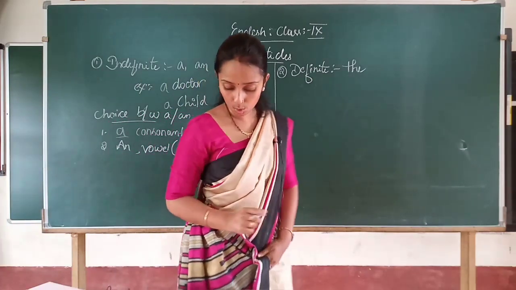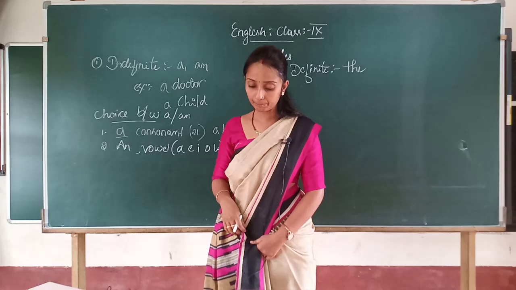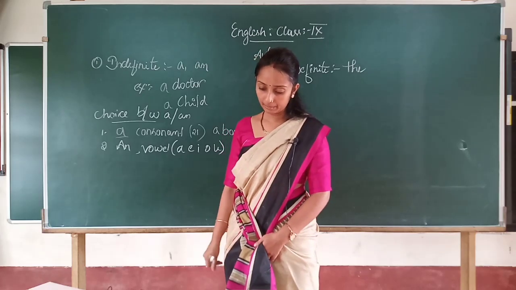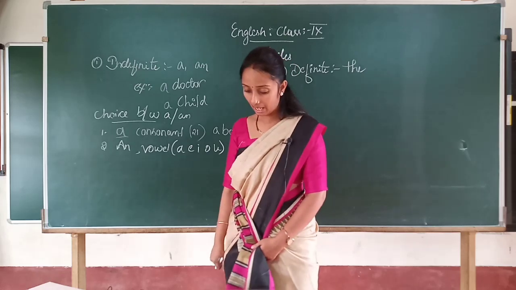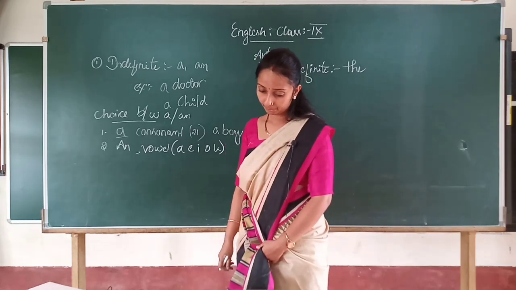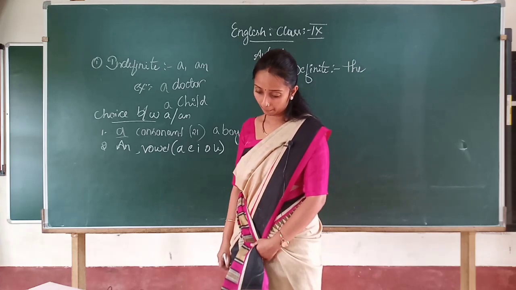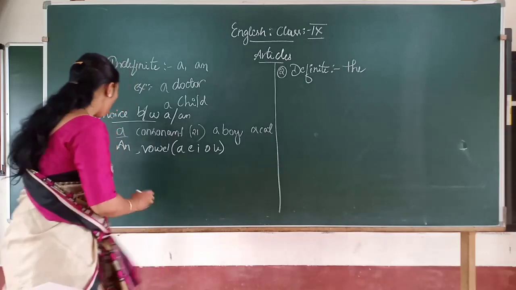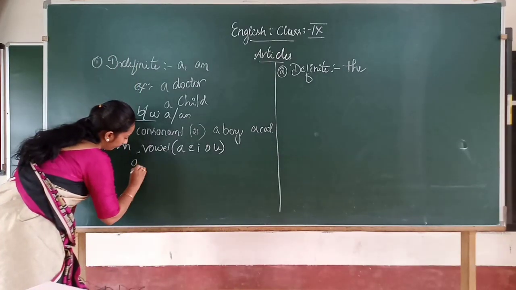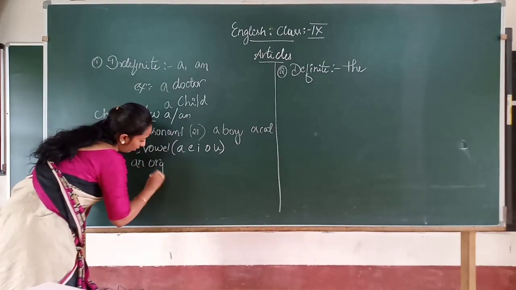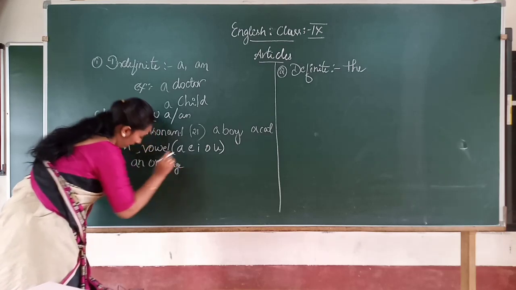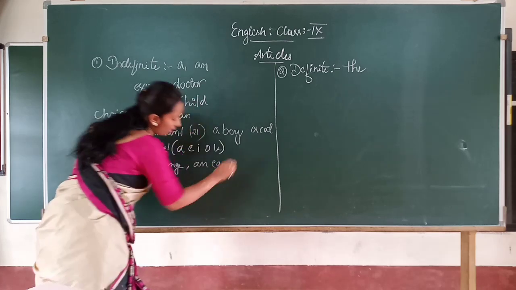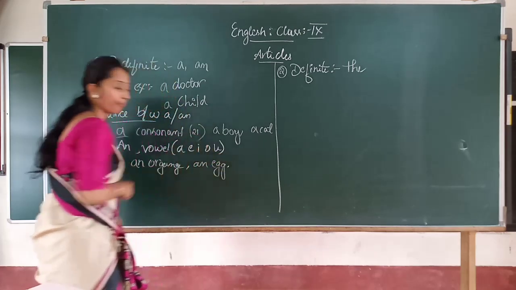So an is used before words beginning with a vowel sound. Example: an orange, an egg, an elephant, etc.